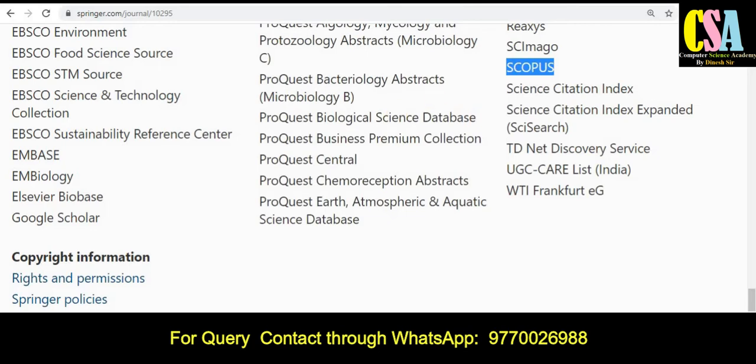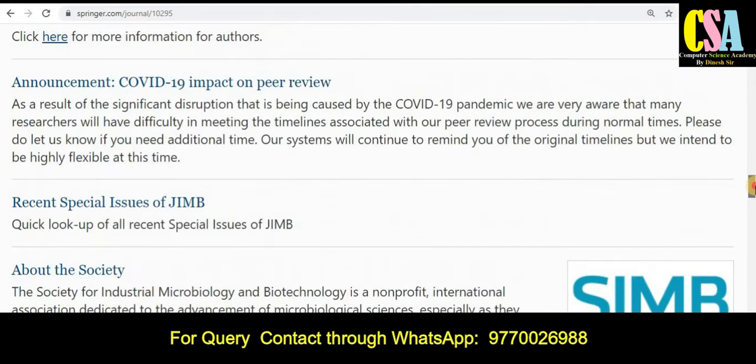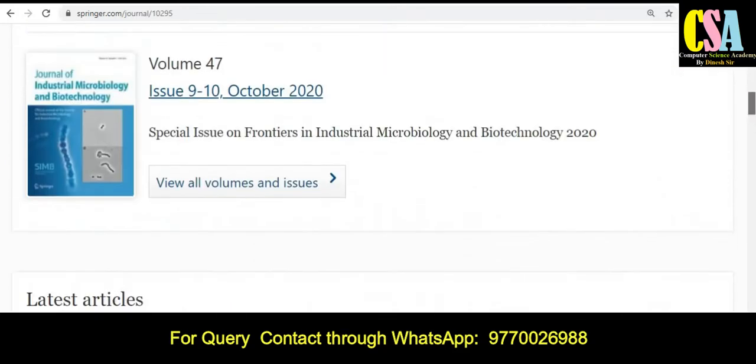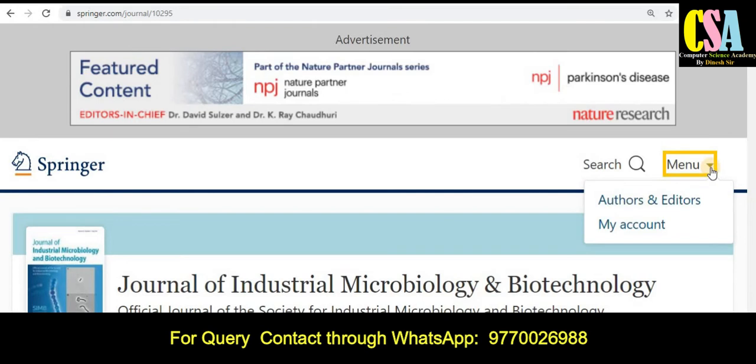If your research area matches, this is a golden opportunity for quick publication. And how will we submit our research paper? You can see on the right-hand side, My Account. First of all, you have to create your account, and after that you can submit your research paper. And all the guidelines you will find here.